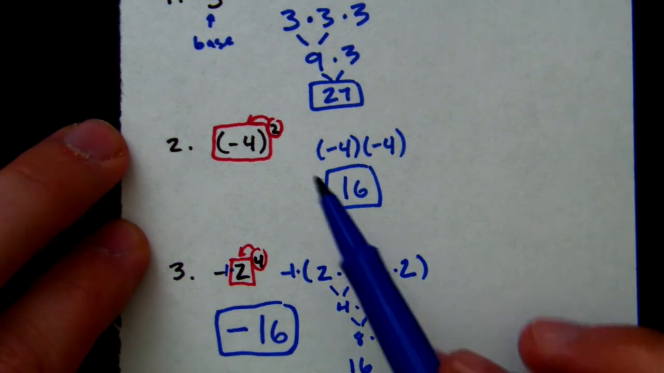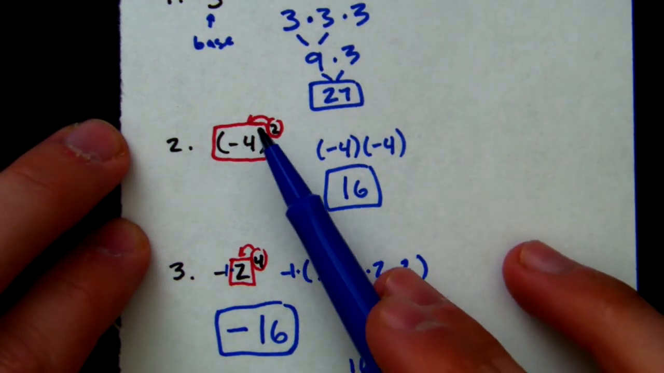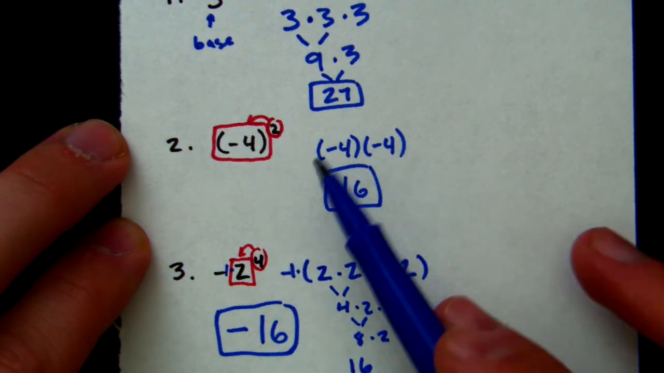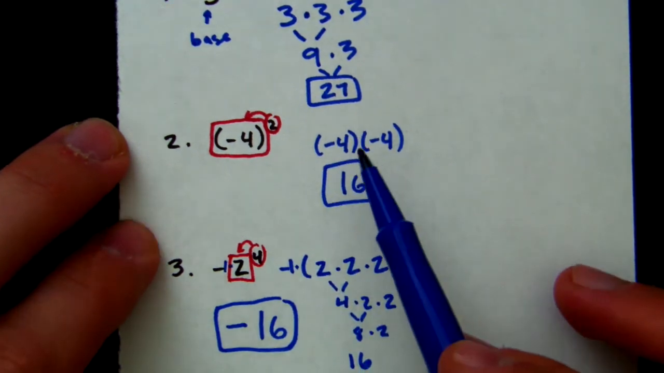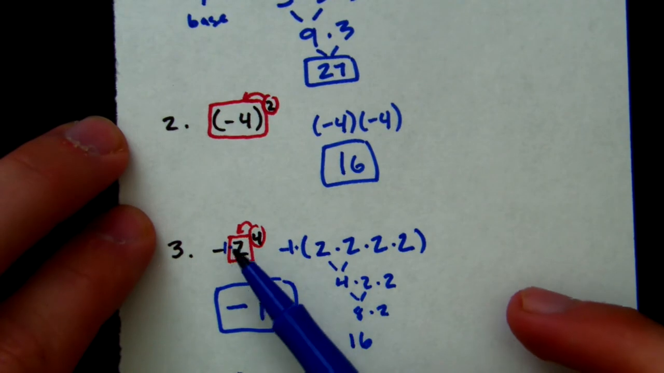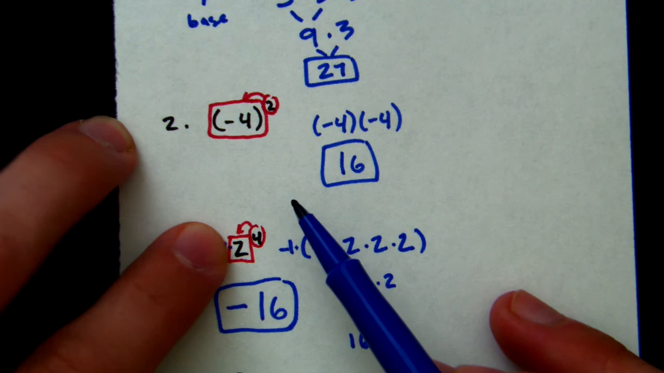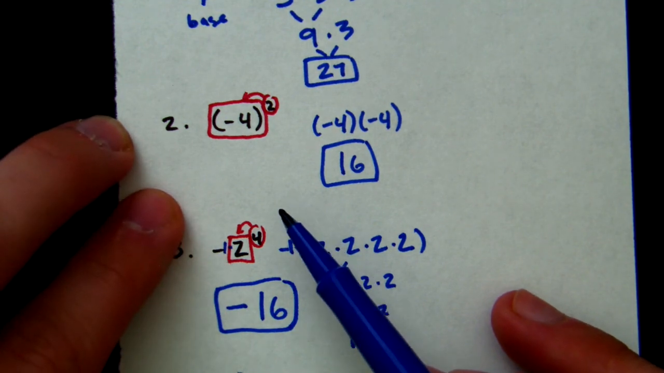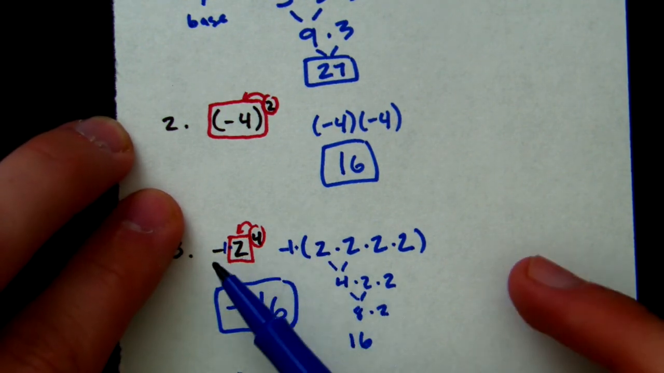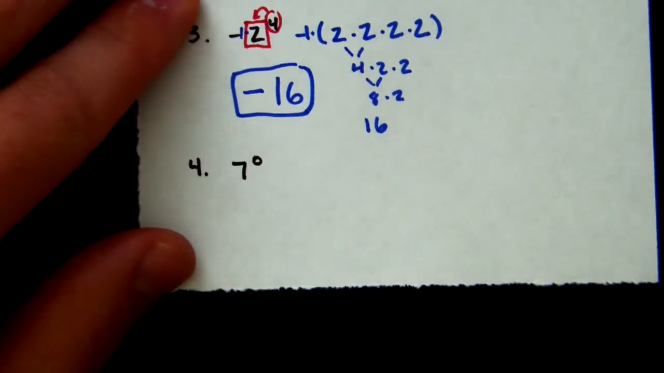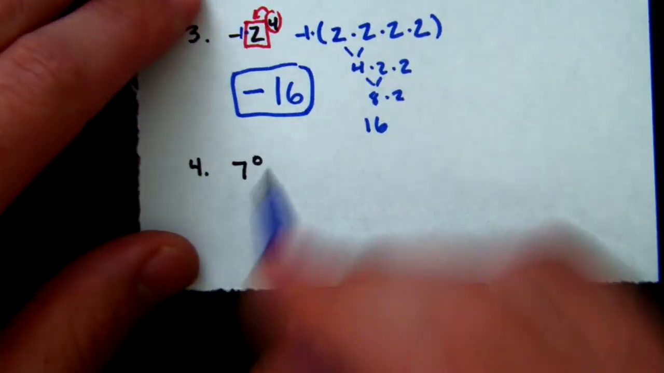So when we have parentheses, you have to multiply the entire thing in the parentheses by itself, as many times as the exponent says. Without parentheses, the exponent only applies to the number, not to the negative. Because if you applied it to the negative, you'd get positive 16, an incorrect answer. Now, number 4, 7 to the 0 power.